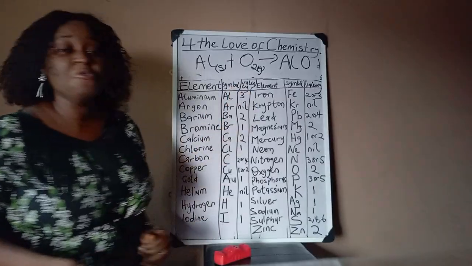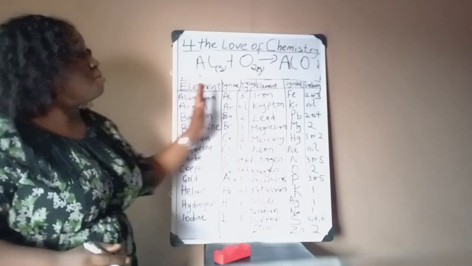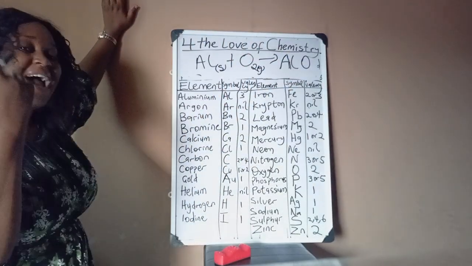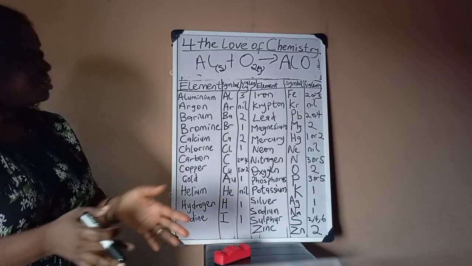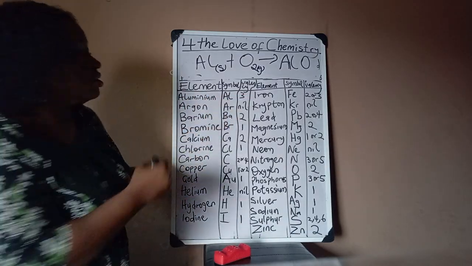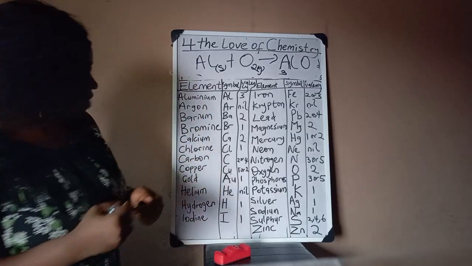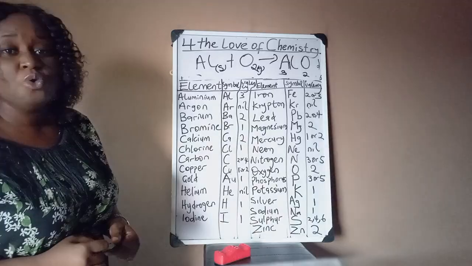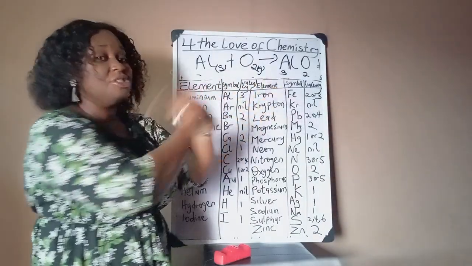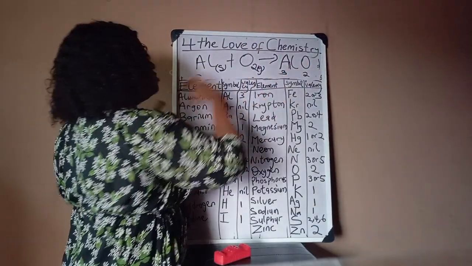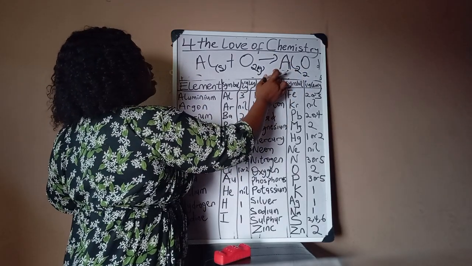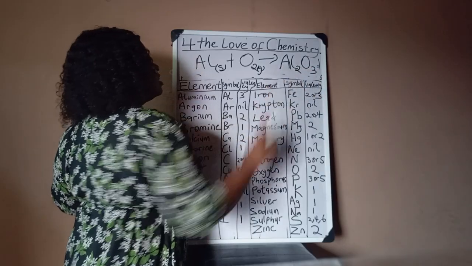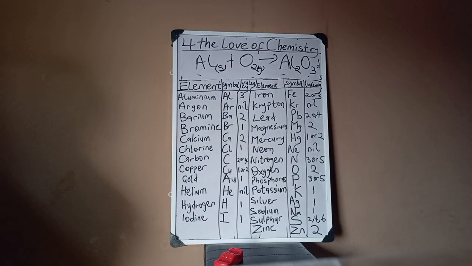Then that brings us to valency. What is valency doing here? It comes into play when you're writing the product. So when these 2 combine, there is what we call exchange of their valencies. So the first thing you will do is to get the valency of aluminium, which is 3. What is the valency of oxygen? 2. So what they do in combining is that they exchange their valency. Oxygen gives 2 to aluminium, while aluminium gives 3 to oxygen. So this is the correct symbol of that compound.